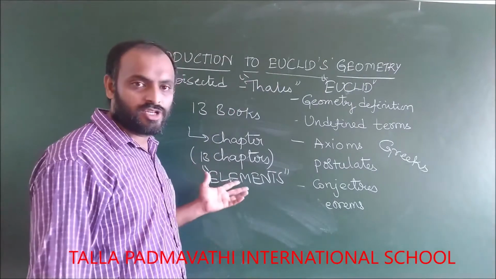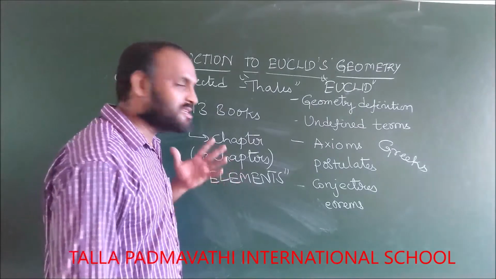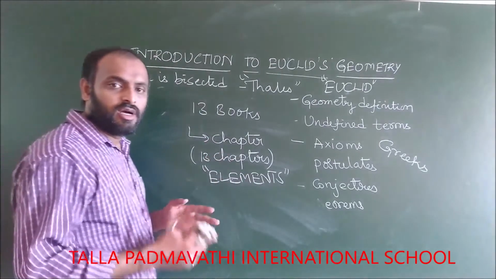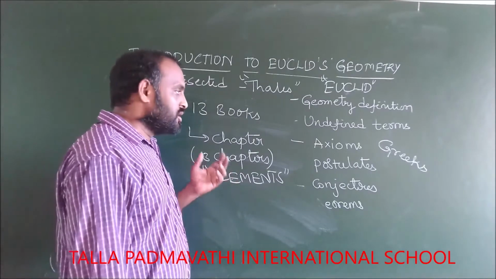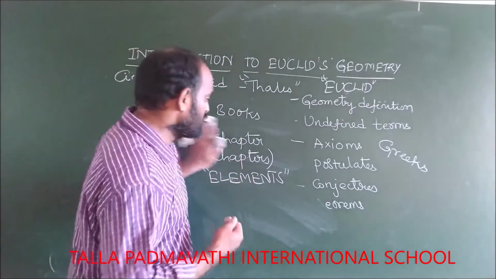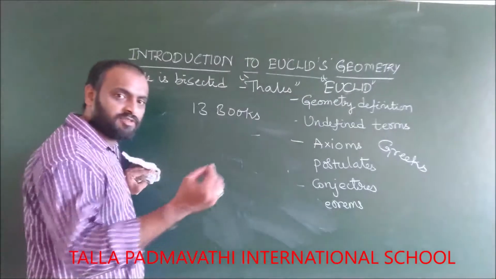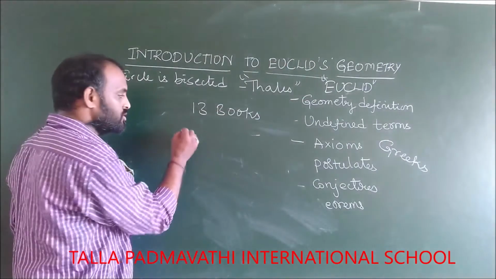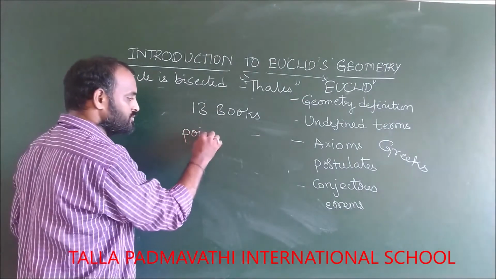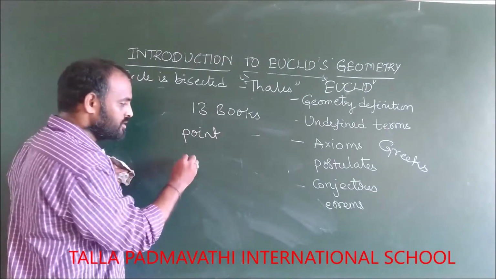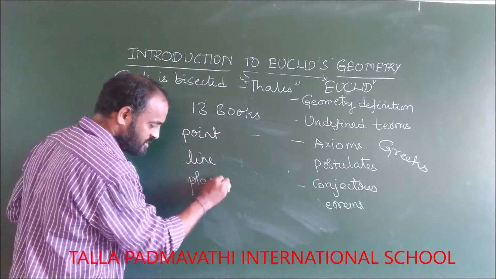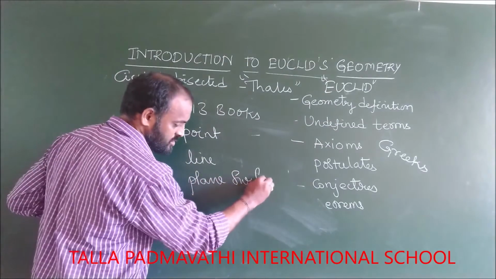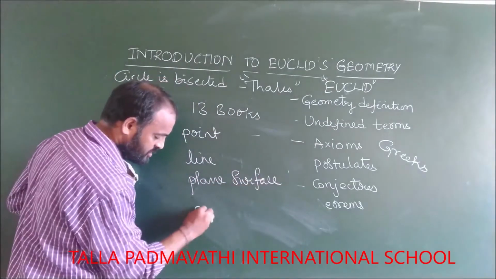So what are the definitions that he has given? He has given definitions for drawing the area, finding the perimeter, and he has located some of the things also. One is point, and the line, and the plane surface, and a solid.